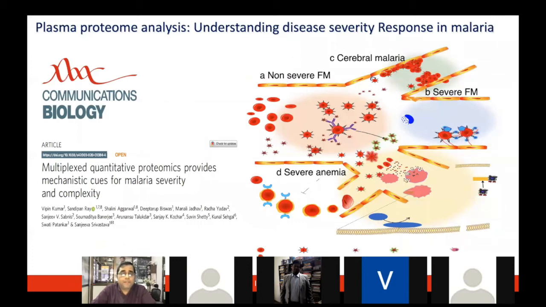Further, malaria could also develop into a severe case, not so commonly, but many times patients die from either cerebral malaria, the anemia case, or severe falciparum and other complications. All of these are governed by some sort of mechanism, but that was not known earlier. Only last year we published this in Nature Communications Biology, where we showed what the important signals are which drive this phenomenon, and how a non-severe or mild form of malaria could trigger these types of severe forms of the disease.